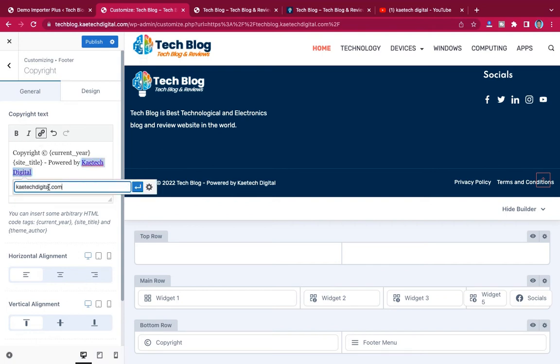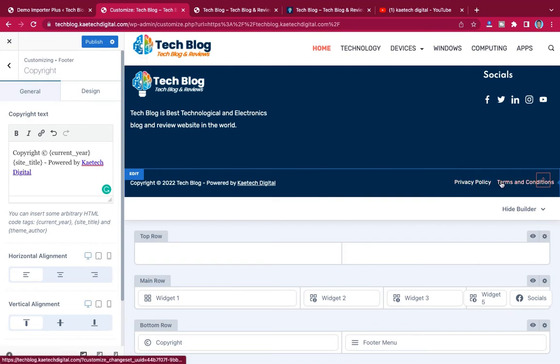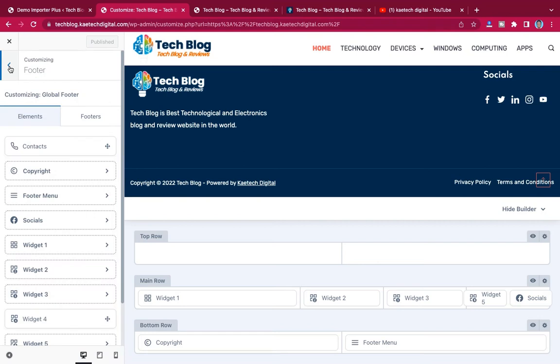And then I'm going to click on apply to apply it. So you realize that I'll get this one over here, and that is exactly what I want. With this one also, you can create menu and then assign those menu over here as a footer menu, and that is it. So let's click on publish over here, and then we are done with the copyright and the bottom row side. So we are done almost with the header and the footer.